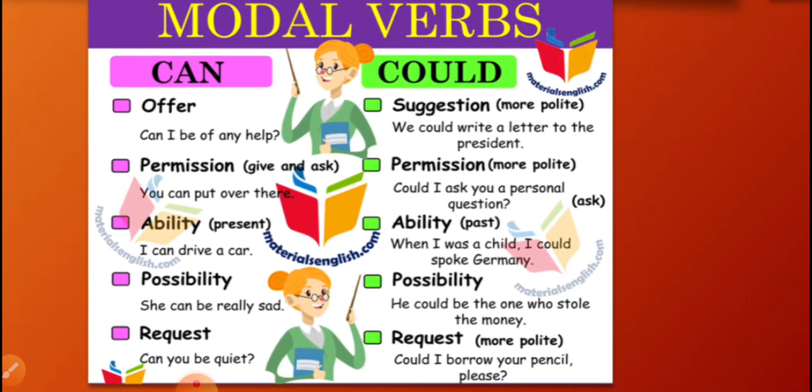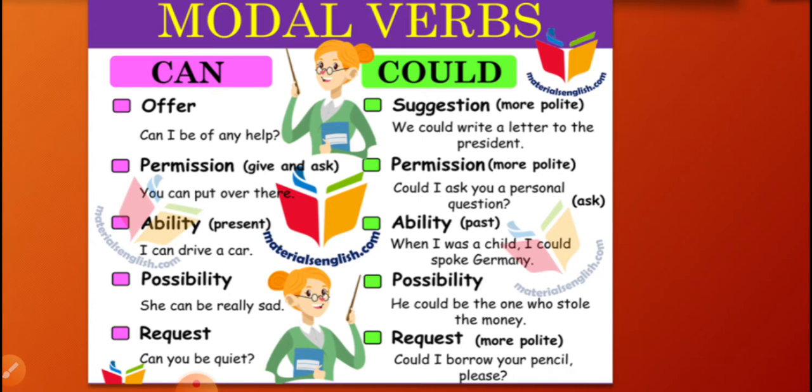First let's talk about can. We use can for making an offer. For example, "Can I be of any help?" As the girl was saying to the grandma, "Can I help you?" Permission, give and ask, you can put over there.